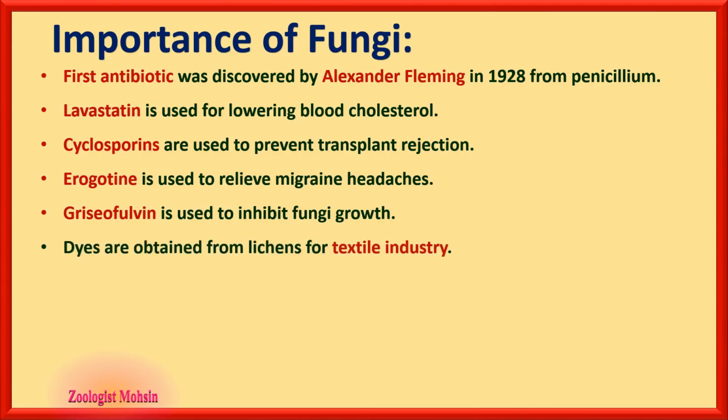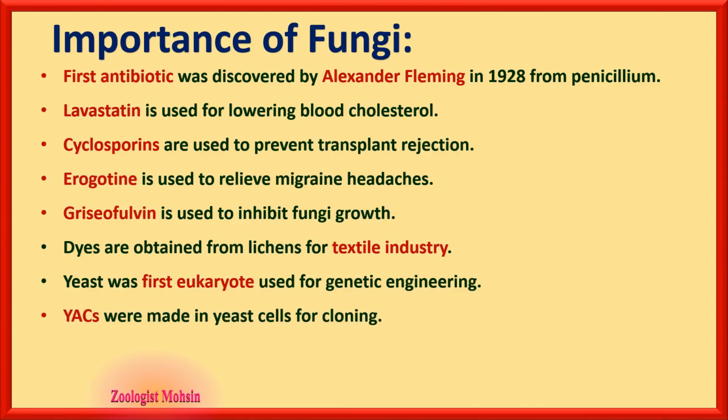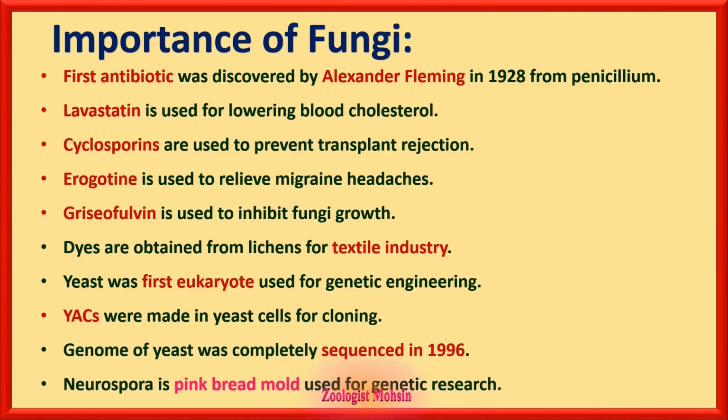Now, dyes are obtained from lichens for the textile industry. Yeast was the first eukaryote used for genetic engineering. YACs, yeast artificial chromosomes, were made in yeast cells for cloning, and they have changed the process of cloning, being able to replicate large fragments of DNA. The genome of yeast was completely sequenced in 1996. Very important fact to remember. Neurospora is a pink bread mold. Neurospora, pink bread mold, is used for genetic research as well.